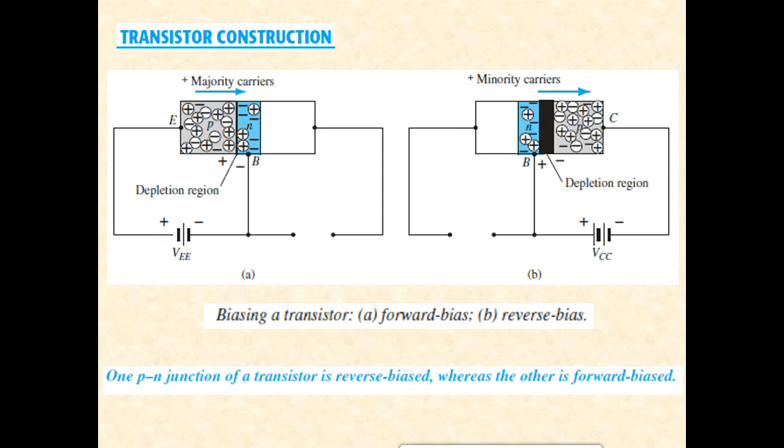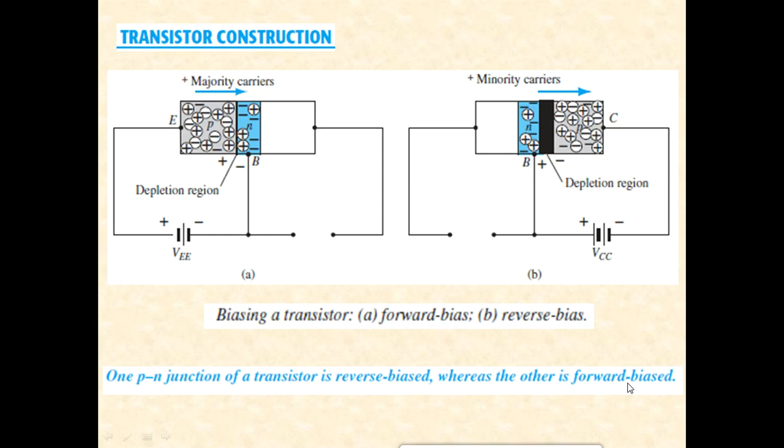Will both the diodes be forward biased? Will both the diodes be reverse biased? Or will one diode be forward biased and another diode be reverse biased? So it all depends. Under normal circumstances we say that in a transistor one PN junction is reverse biased whereas the other one is forward biased.